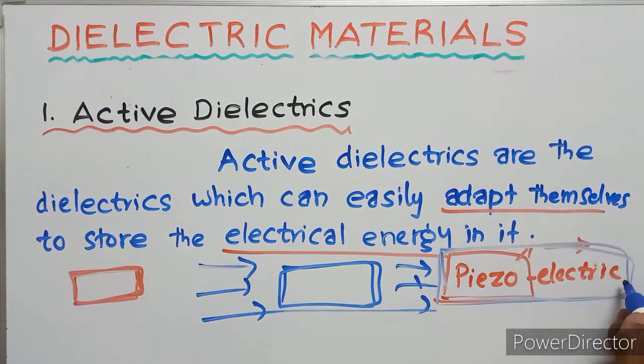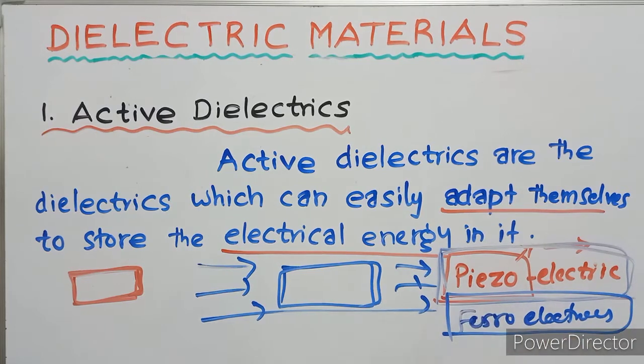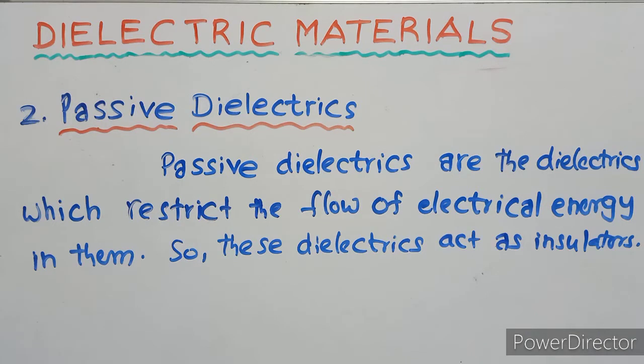And also piezoelectric materials and ferroelectric materials, that means ferromagnetism, ferroelectric materials. So these two are examples of active dielectrics. Second classification is the passive dielectrics.